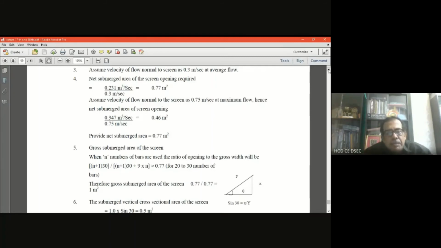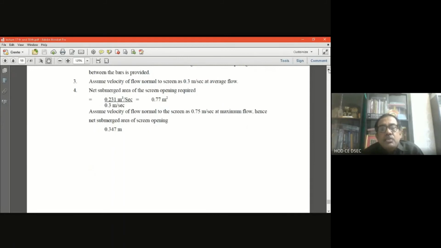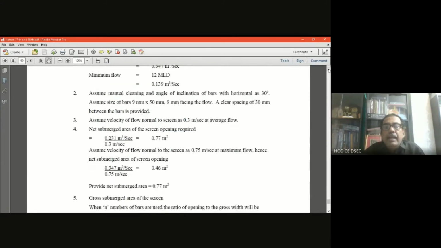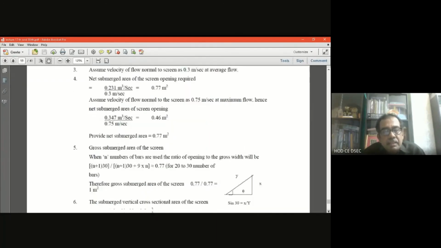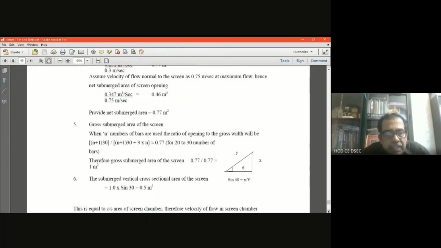And what is the size of the opening? What is the spacing between the bars? That is given in the assumption as 30. So again I am showing you that in the assumption you have considered at the very beginning 9 millimeter facing the water, that is the width of the bar, and clear spacing is 30 millimeter. So what is the number of spacing? If n number of bars is there, then n plus 1 spacing is there. So what is the total dimension of the spacing? n plus 1 into 30, because 1 spacing means 30 millimeter.